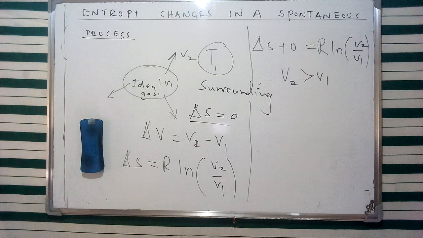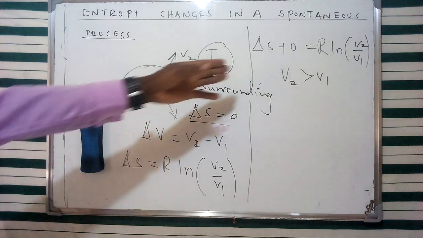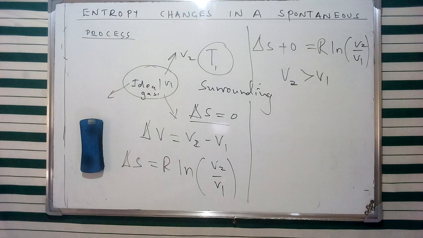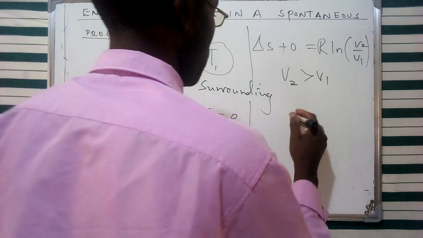And of course, it's going to be an isothermal expansion of an ideal gas that's going to be accompanied by an increase in entropy given as such. And of course, we have mentioned that for reversible changes, the entropy of the system is going to remain unchanged.